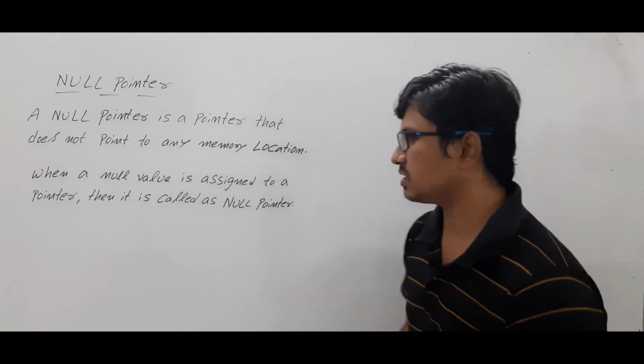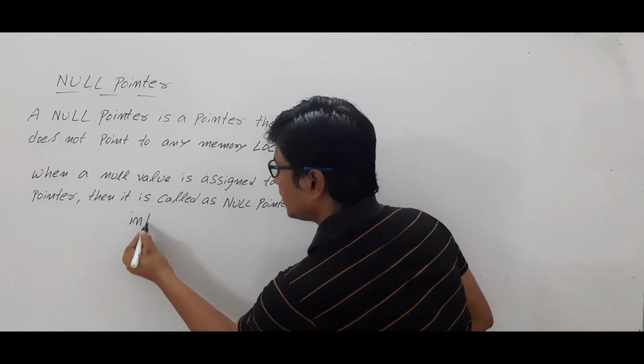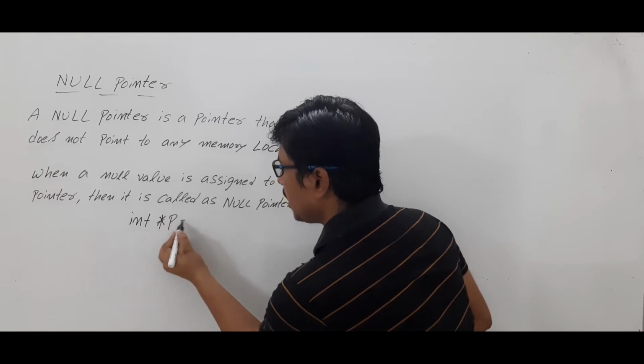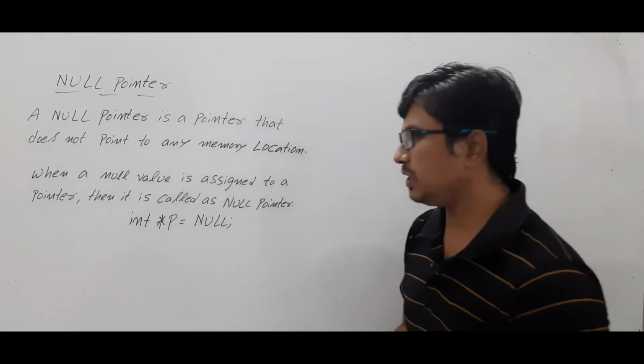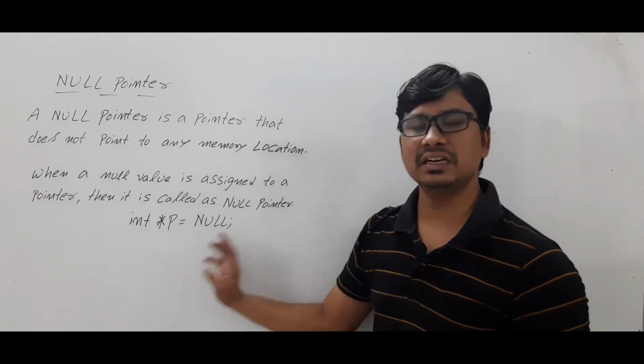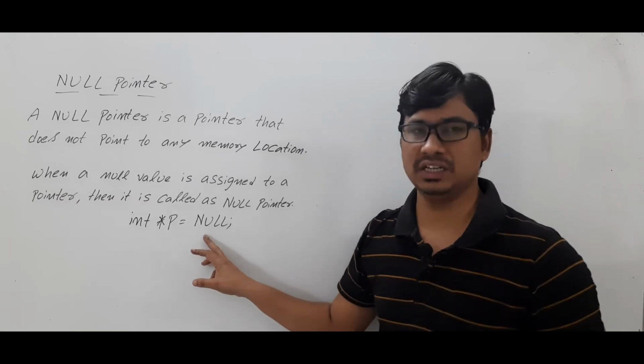Now let me discuss with a simple example. You have declared an integer pointer and you assigned a null value to it. Then this pointer p, you can call it a null pointer because it is not pointing to any memory location.